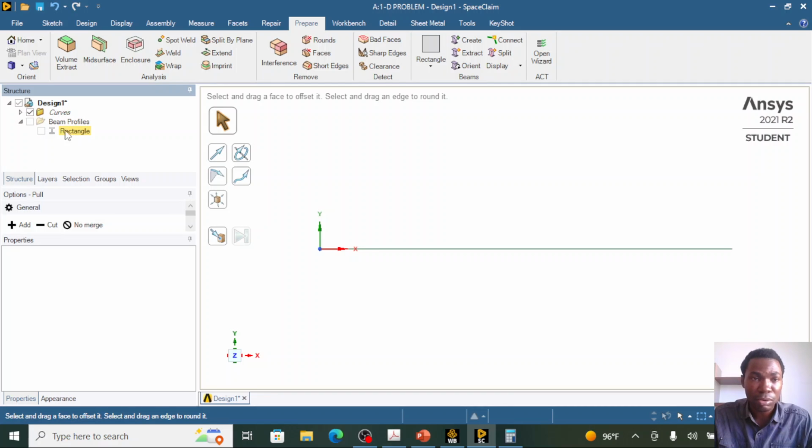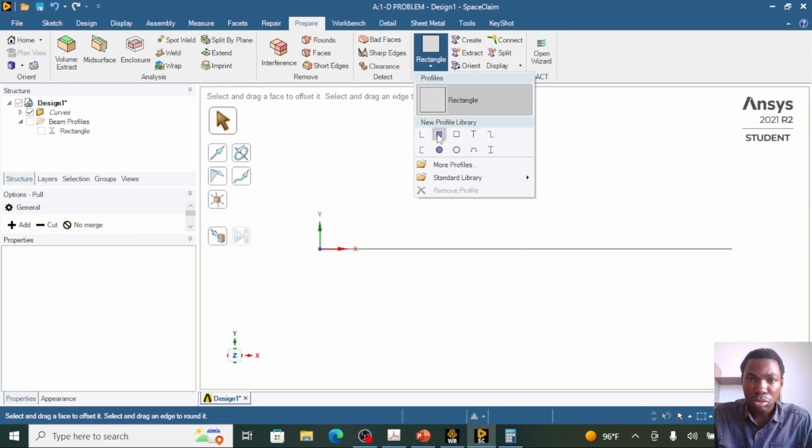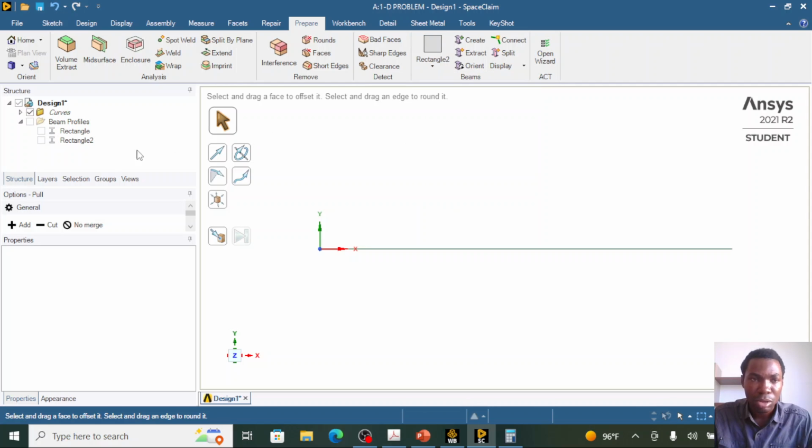You can see a rectangle. The section is called rectangle. I need to create another one. So I will come back here and I will also click on this rectangle button again to create a new rectangular section. A new section is created called rectangular 2. I can edit the name, give it any name, but let's leave it as it is.